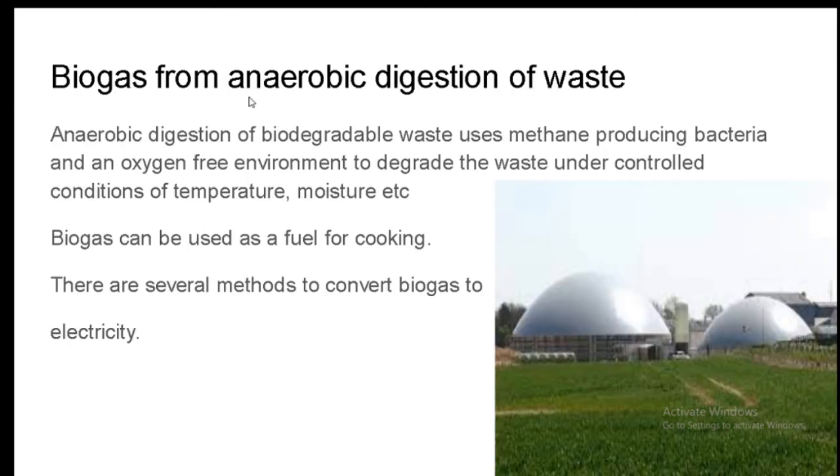Another method is biogas from anaerobic digestion of waste. Anaerobic digestion of biodegradable waste produces methane, which is done using bacteria in the absence of oxygen to degrade the waste under controlled conditions of temperature, moisture, pH, etc.